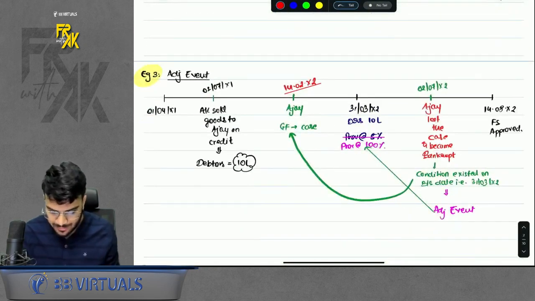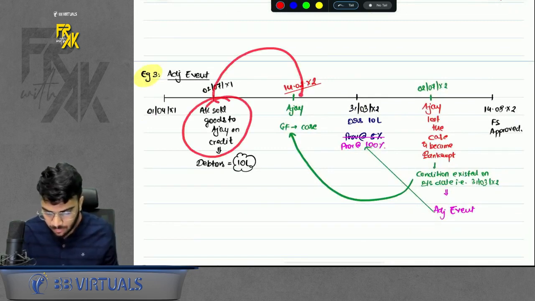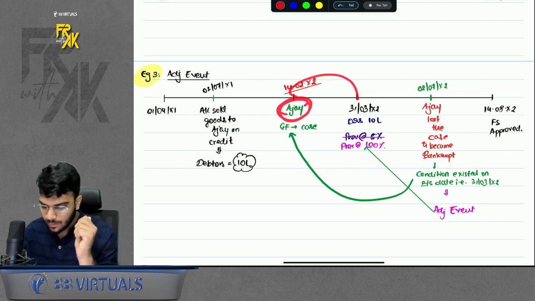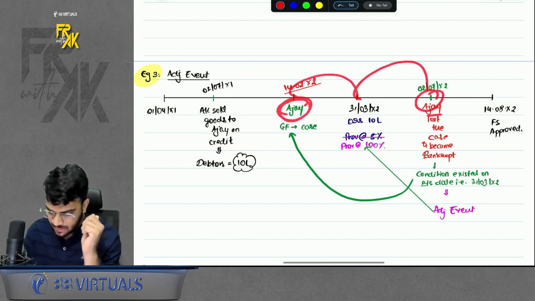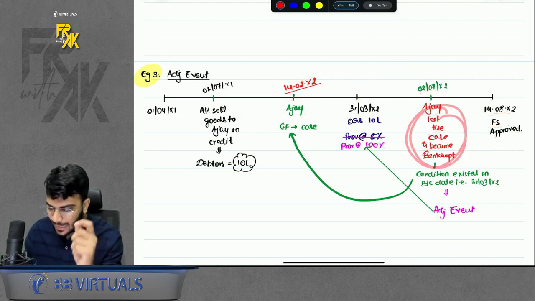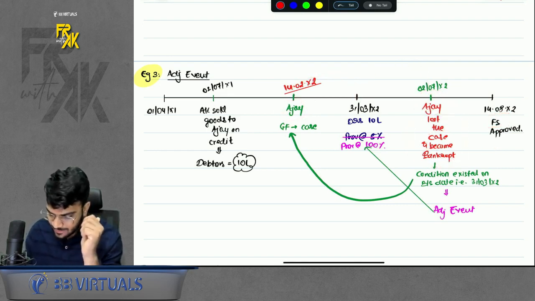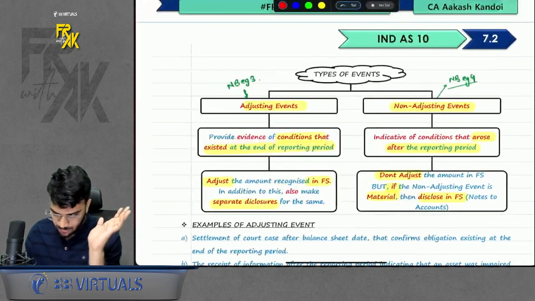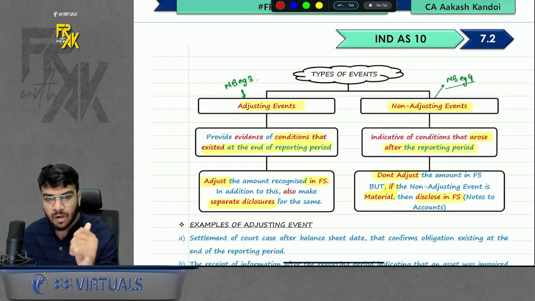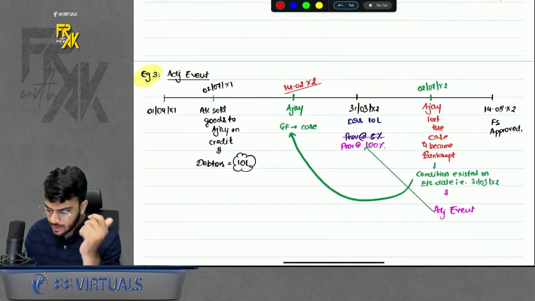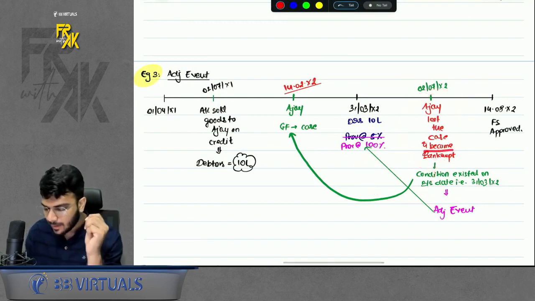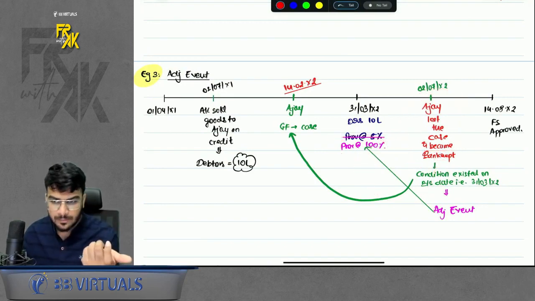Example you can take. For example, I made a sale to my debtors. Now someone did a case on my debtor before year end, and after year end my debtor lost the case before FS were approved. So this debtor losing the case is an additional evidence of the condition which existed on the balance sheet date. Okay, so it is an adjusting event. Do remember that part. So if it is an adjusting event, what will I do? I will adjust in my financial statements. So I will take this treatment on the year end only. So if my debtor has become bankrupt, I will increase the provision for debtors now.